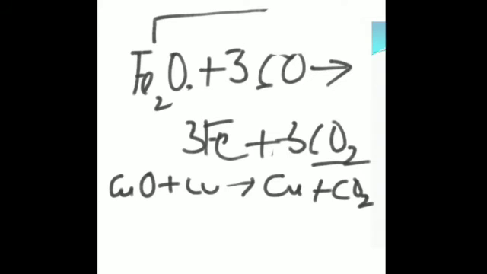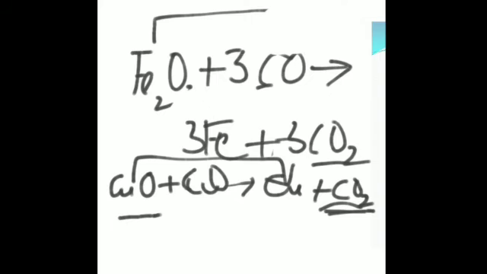Similarly, here cupric oxide has been reduced to copper, and we have carbon monoxide as the reducing agent, and it has great affinity for oxygen. Carbon monoxide forms carbon dioxide, and in the third reaction also, lead monoxide has been reduced to lead and carbon monoxide is converted to carbon dioxide. So, it is a strong reducing agent.